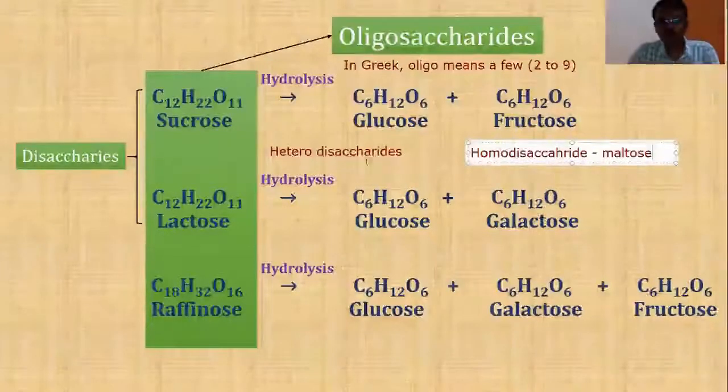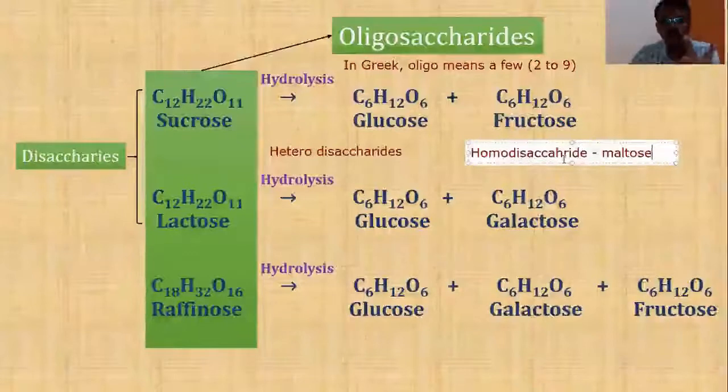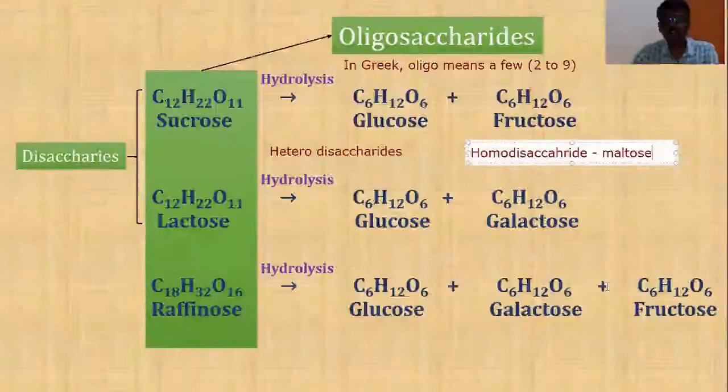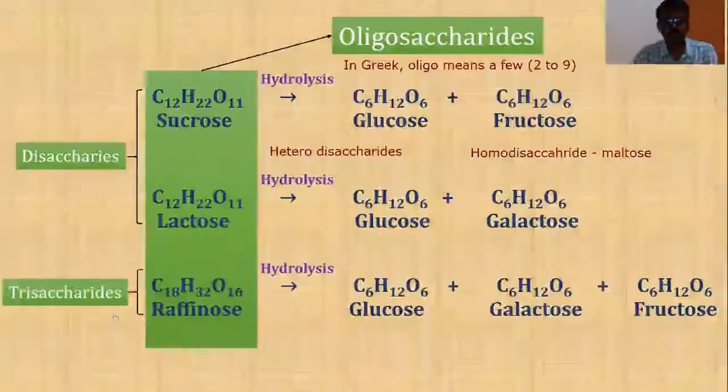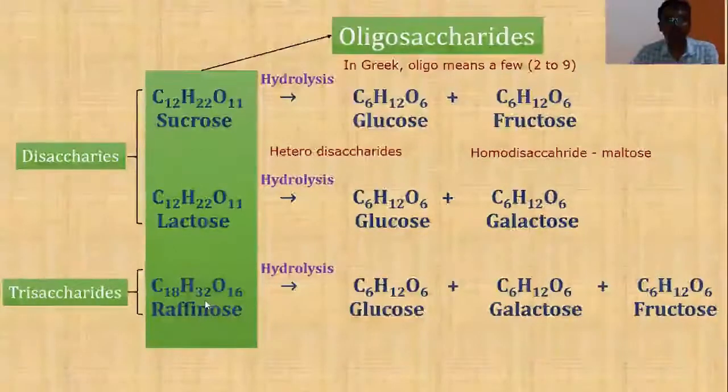Students, heterodisaccharides are those disaccharides which upon hydrolysis give different sugar units. Homodisaccharide is such a disaccharide which upon hydrolysis gives the same sugar units. Both of them will be the same. For example, maltose upon hydrolysis gives 2 glucose units. Now what about this? Raffinose is giving 3 sugar units, glucose, galactose and fructose, and this is going to be called by the term trisaccharides. Trisaccharides are those carbohydrates which upon hydrolysis give 3 sugar units.